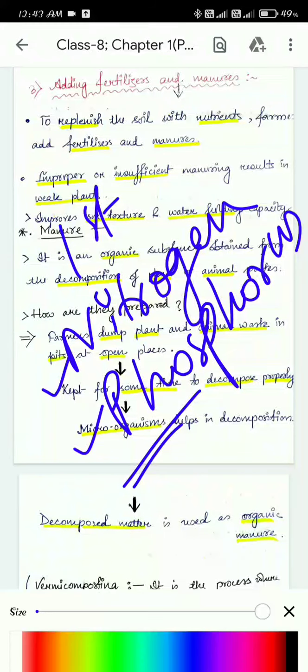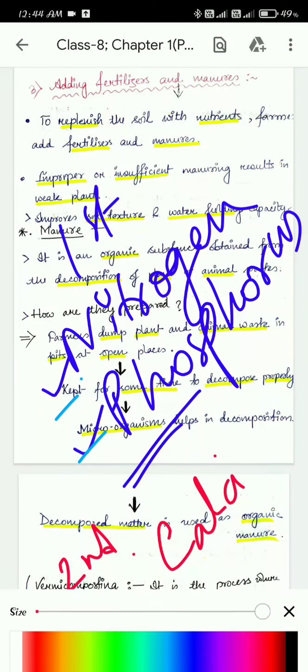In the second time, the farmer will not plant something that needs more of these two components. The farmer will plant something that needs, suppose, more calcium, or magnesium.